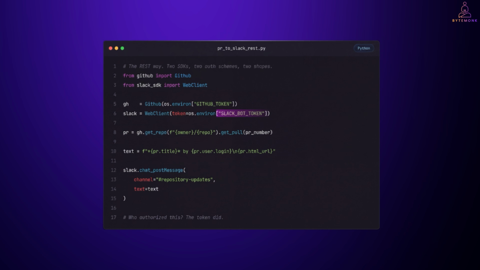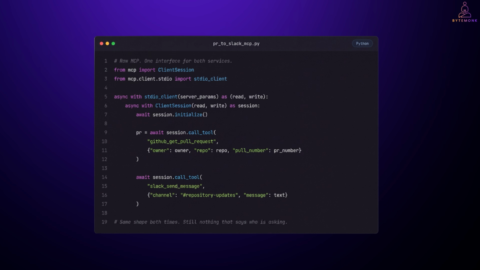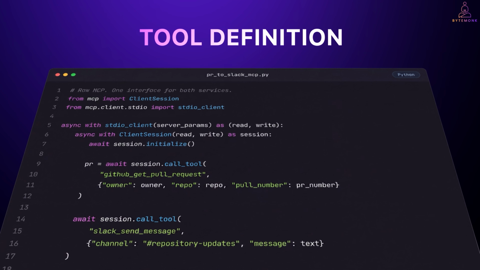Now the same task through MCP. Both calls go through one session. You name the tool, you pass a dictionary of arguments, and that is the whole call. The GitHub call and the Slack call now have the same shape. And that is what MCP standardizes. You are not learning a new SDK for every service you add. There is one interface, and the service-specific part lives in the tool definition on the server.